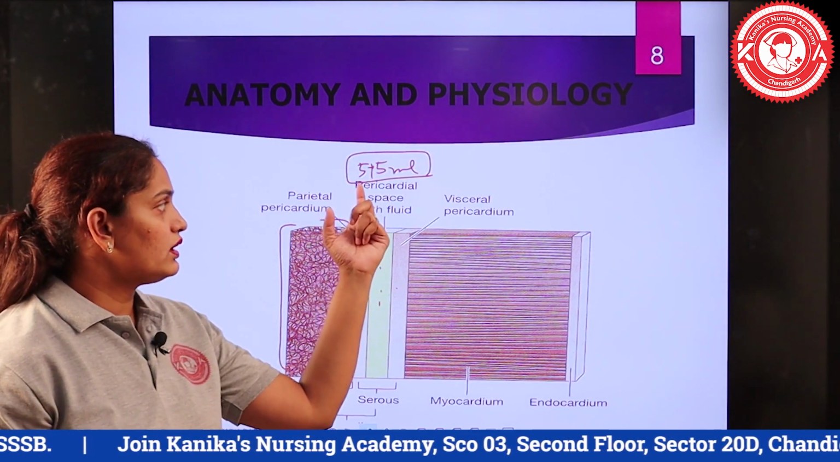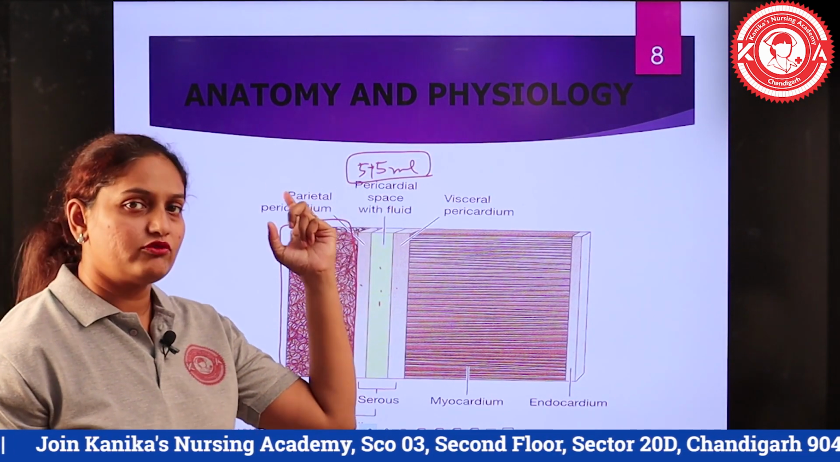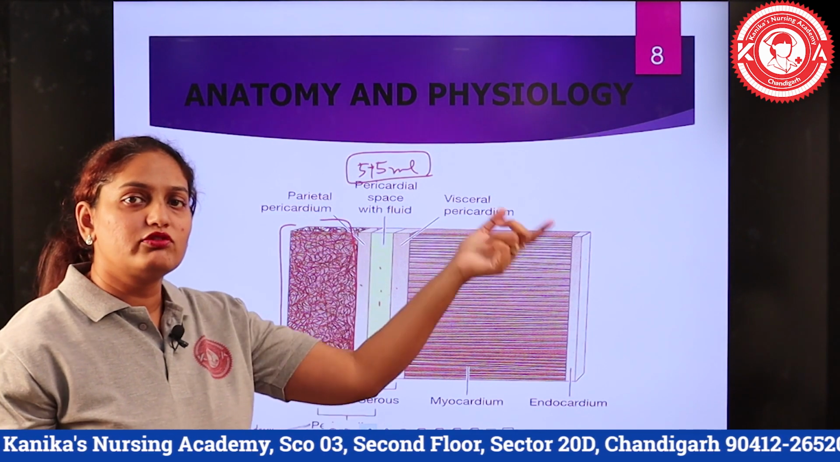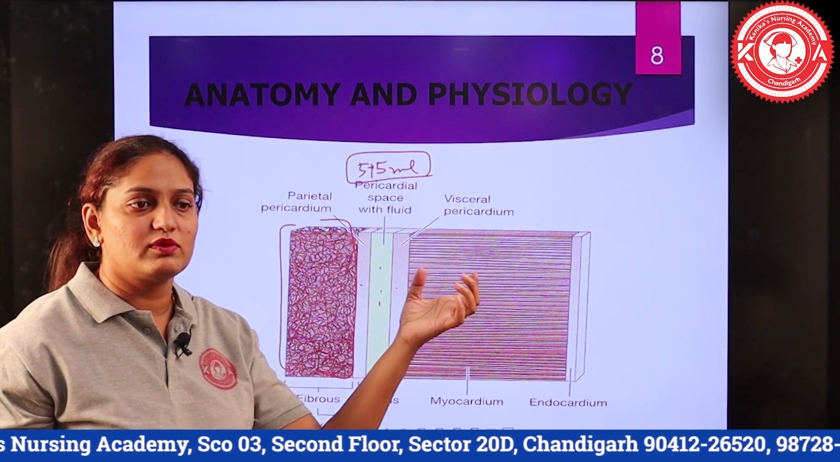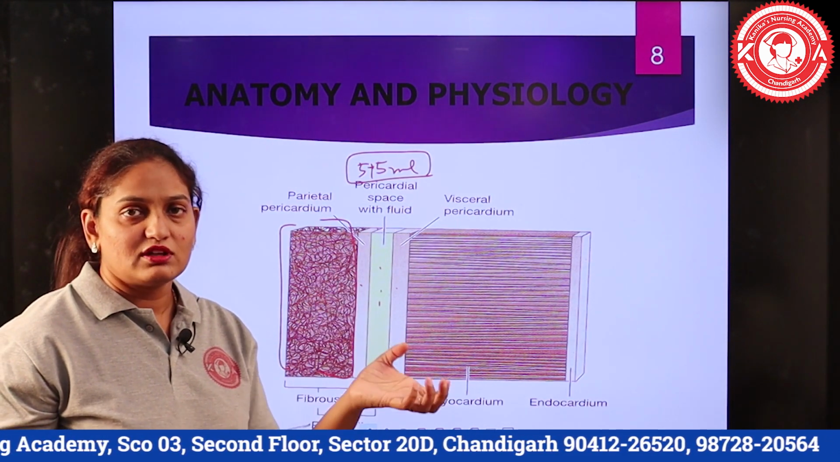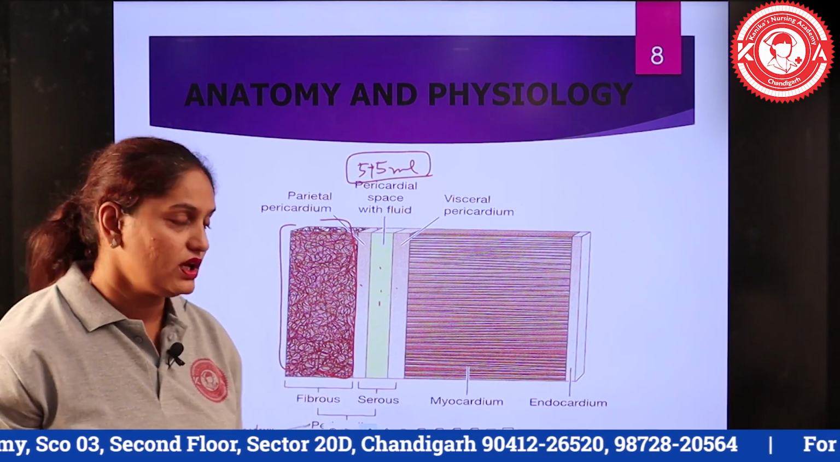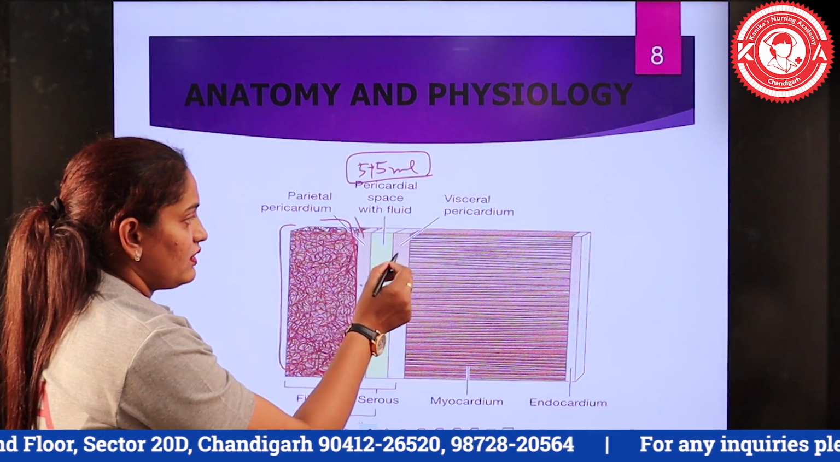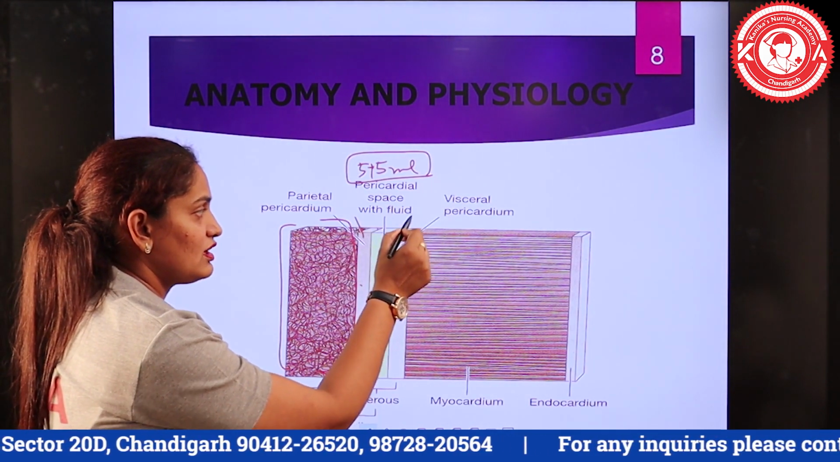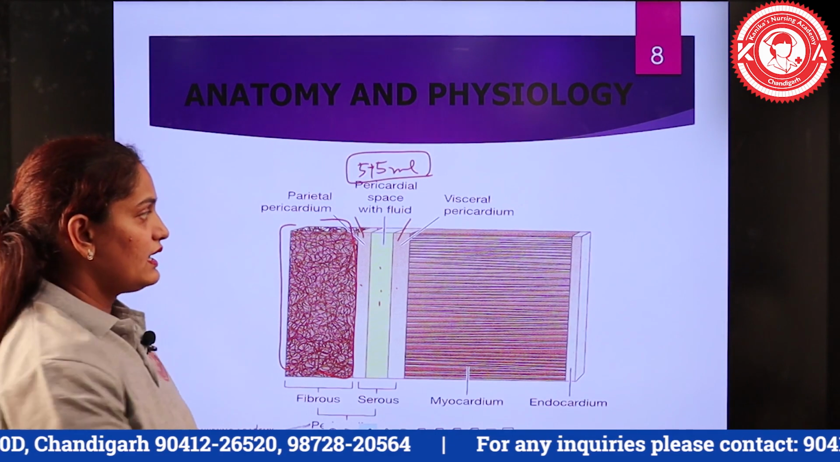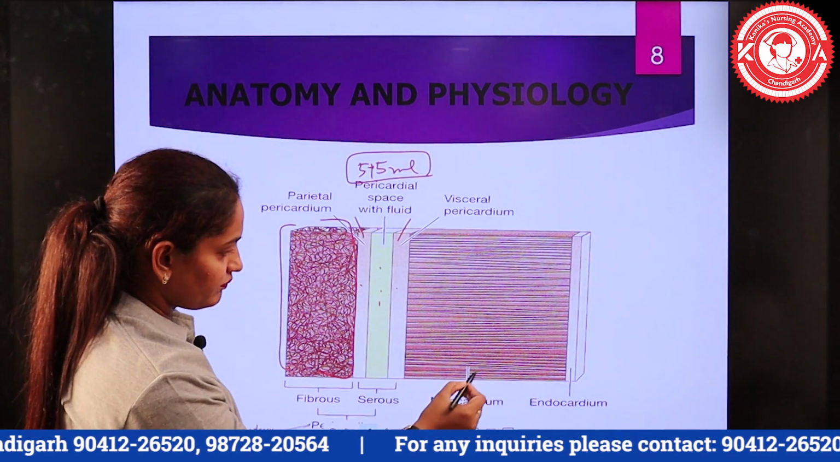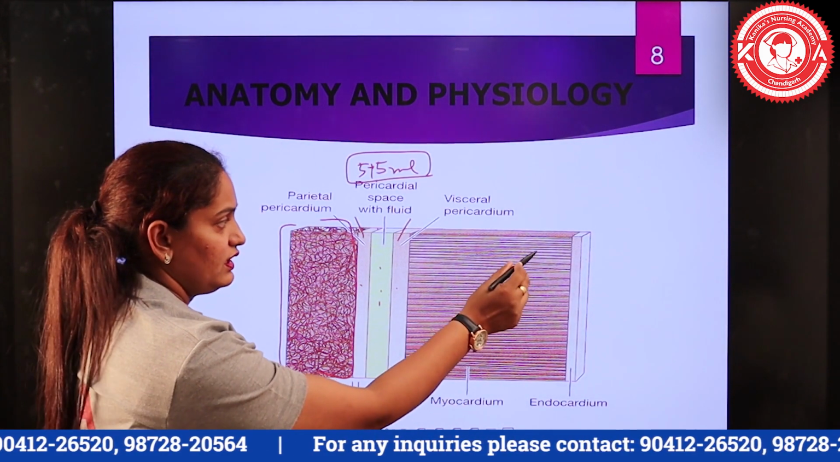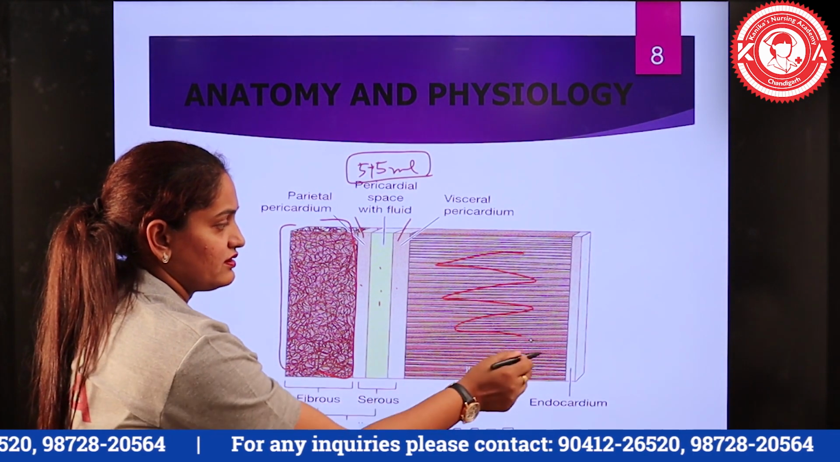And if the pericardial fluid becomes lower than 5 ml or goes beyond 15 ml, in both cases there will be friction motion which will cause damage to the heart. So the outer part is the parietal pericardium, and the inner is the visceral pericardium or the epicardium. Then comes the middle layer of the heart. You can see the specialized cardiac muscles.